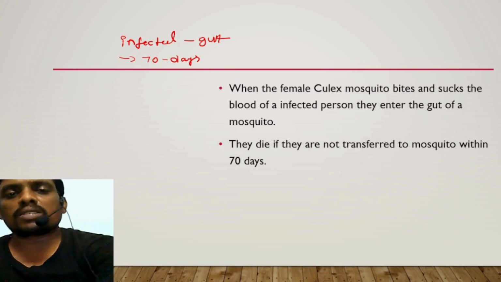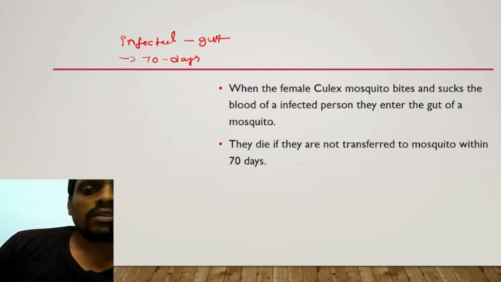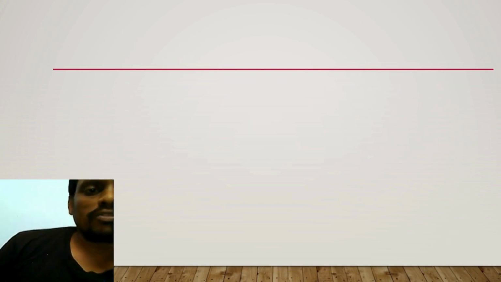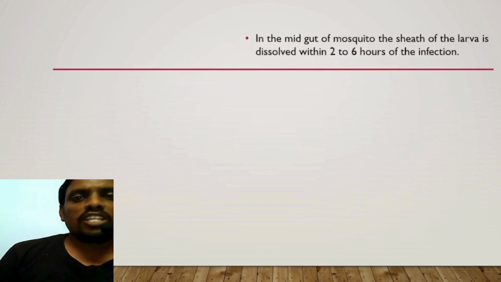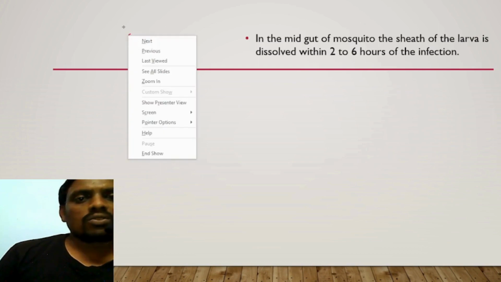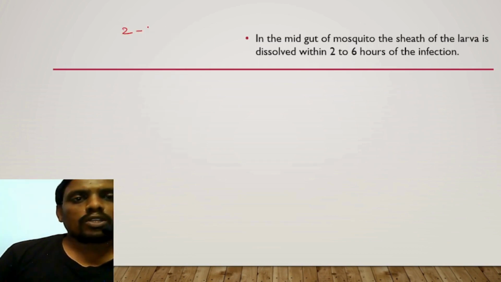If it enters the mosquito within 7 days, it stays alive and goes for further modifications. In the midgut of the mosquito, the sheath dissolves within 2 to 6 hours of infection.